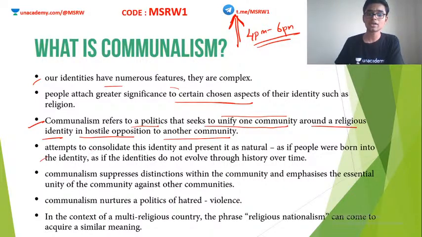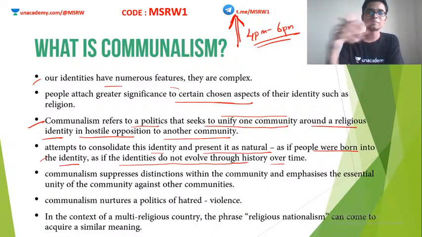Communalists attempt to consolidate this identity and present it in a natural way, as if people were born into the identity, as if identities do not evolve through history over time. Clear? This is how they use their propaganda. The communal elements in society try to make people believe that they are part of the system that they created, that they are actually born into this system. So anything that is not this system is against us or not correct.